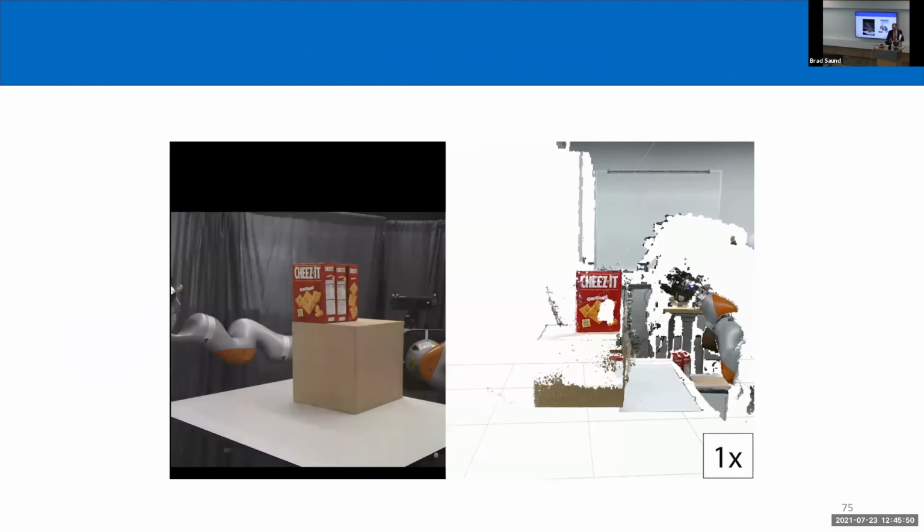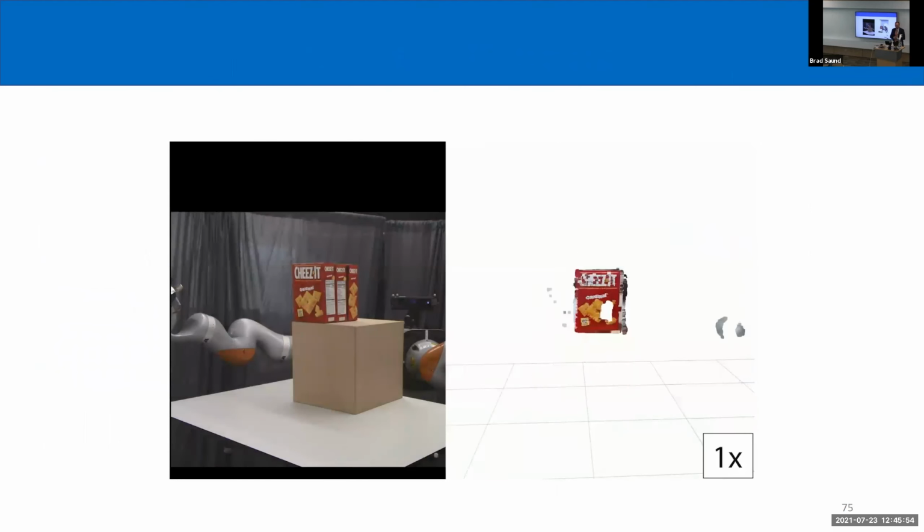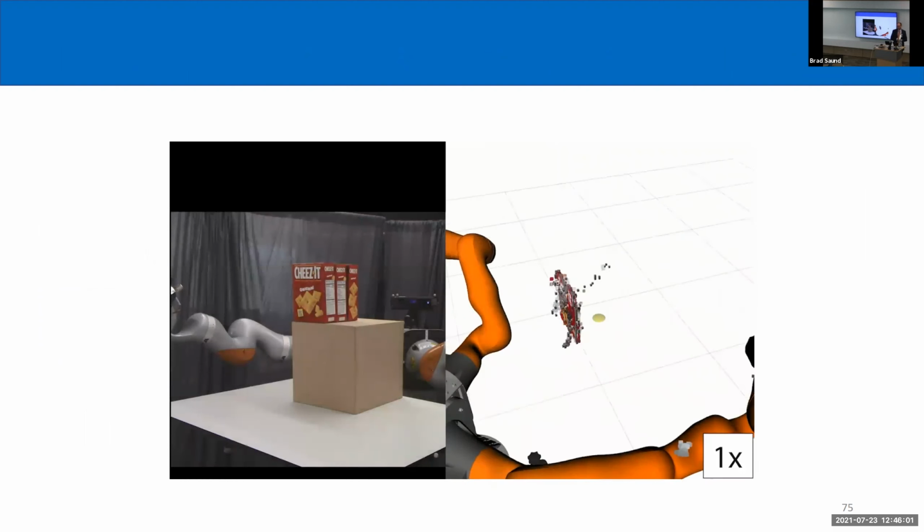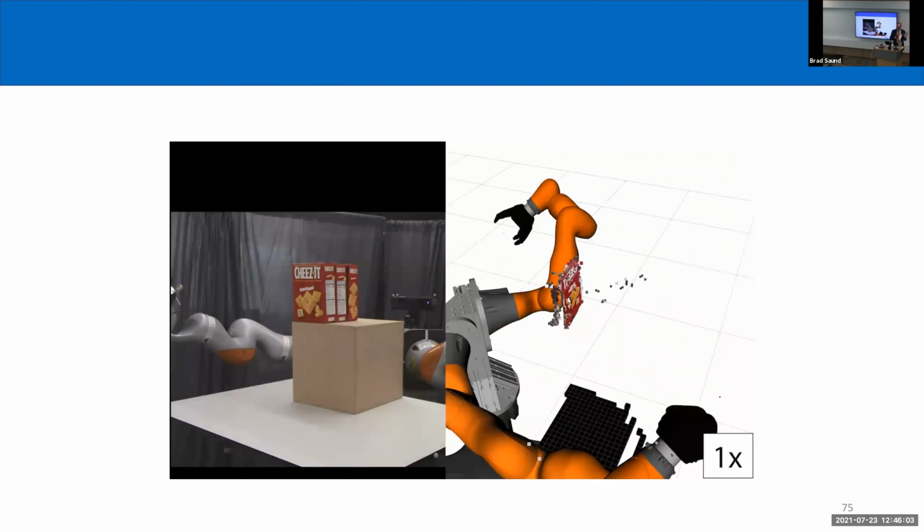When we apply this on real boxes or real objects, we again use a segmentation algorithm to focus on the object that we were most interested in, or the objects. And as you can see, the segmentation of visual data, I mean, it's not perfect, and that also means that our completions are going to have some errors in them.